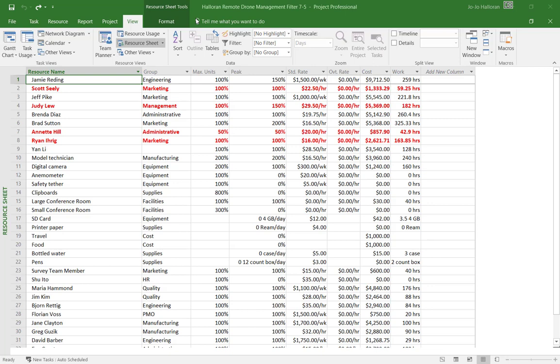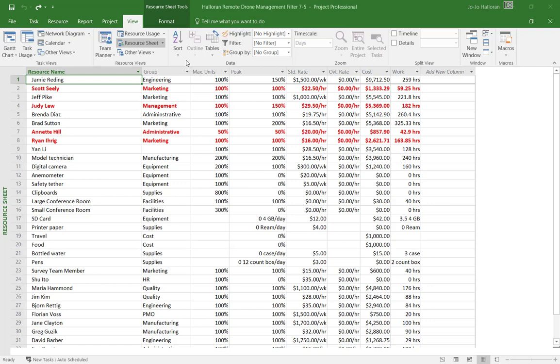So we're basically just building a view. And when we build the view, it's just applying a filter. If you are familiar with working with Excel, you know that in Excel you can apply a lot of different filters. So if these things were in Excel, we would be applying a filter to look for the tasks that Frank and Judy were assigned to, which works very similar in Microsoft Project. It's just showing a little bit differently, and that's what we're going to do.